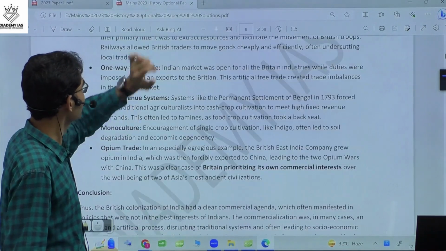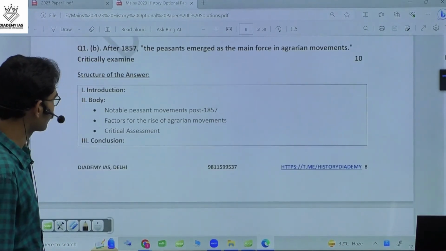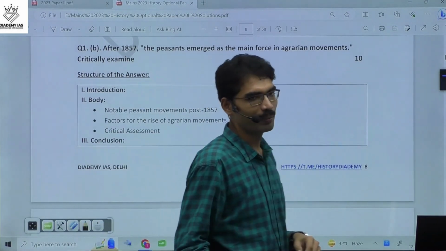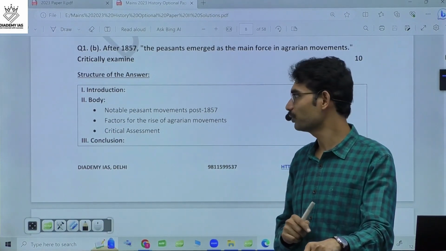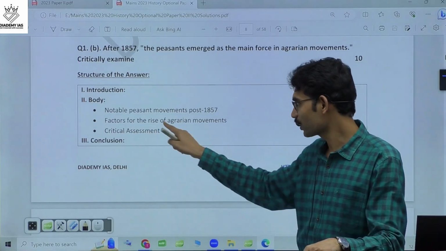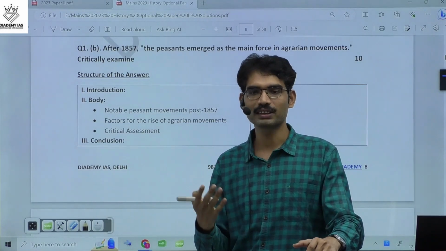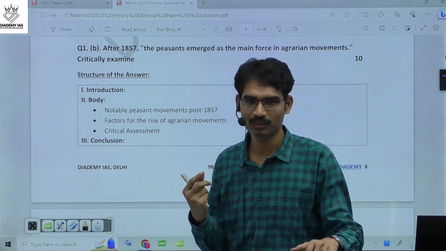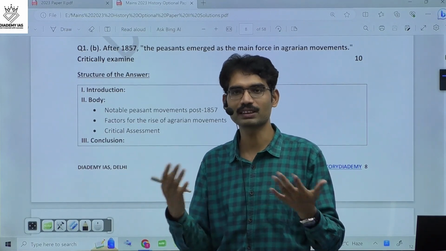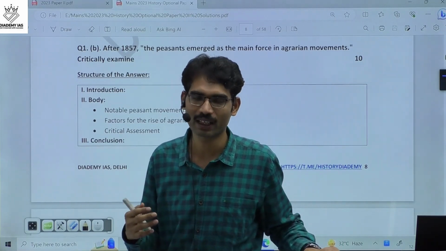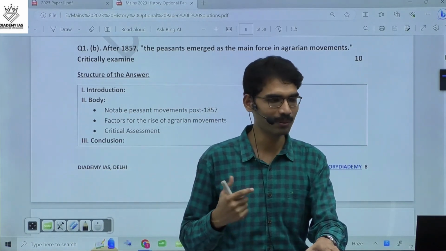And when it comes to the answer, just mention various agrarian movements after 1857 and the factors for the rise of agrarian movements, and why peasants participated in agrarian movements. Can you give the reasons why peasants participated in the movements against the British? Can you give some examples? Why did they participate?